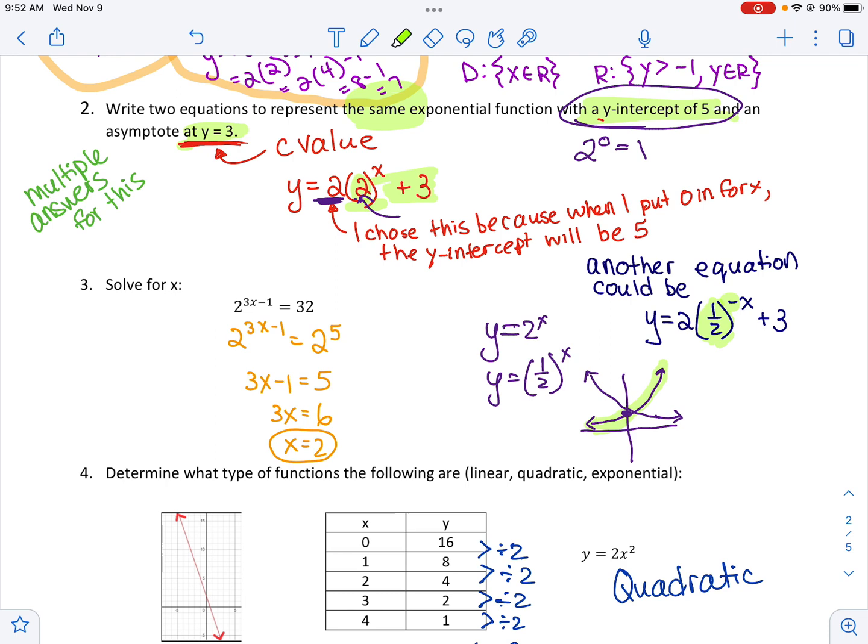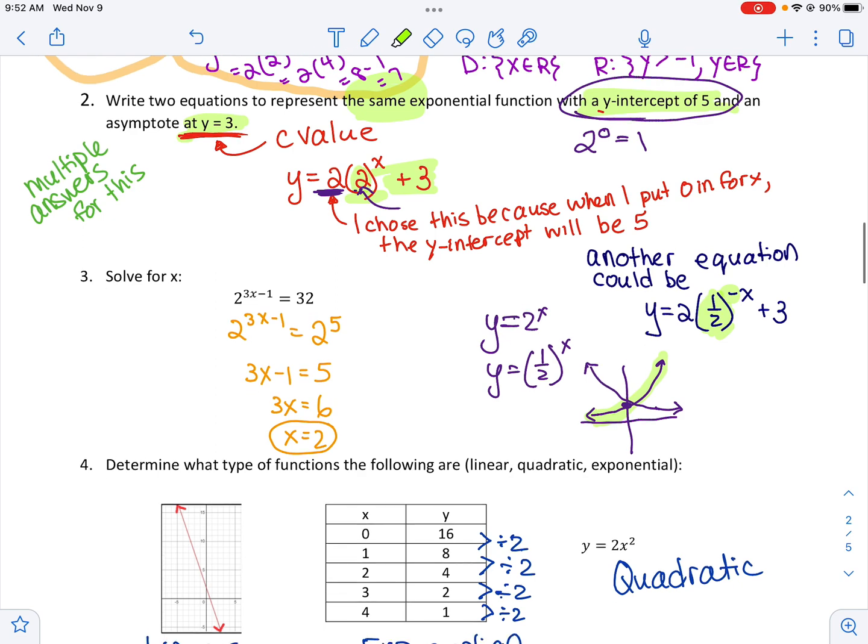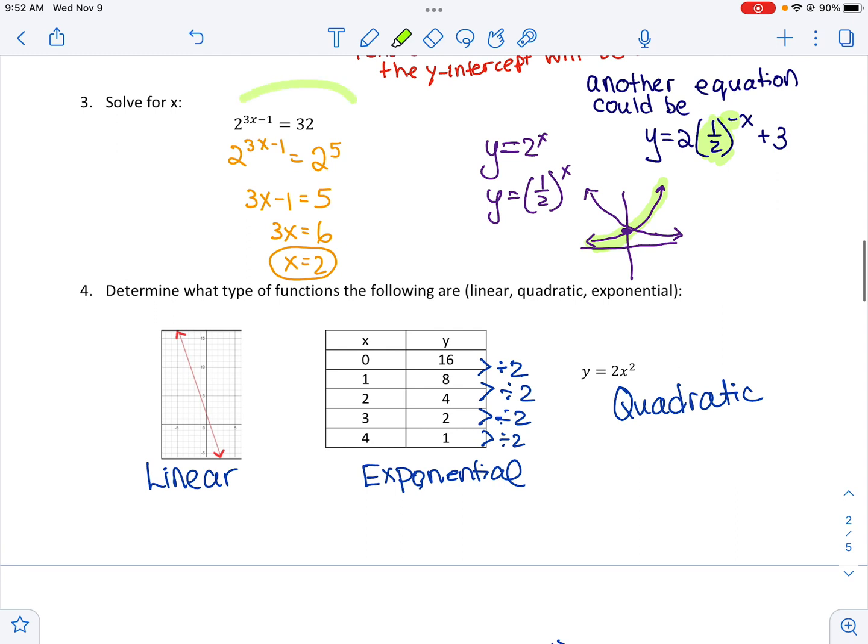So that one's kind of tricky, but it's a neat question that really tests whether you understand the basic exponential functions, what they look like, and some of the transformations. And even exponent laws come into play. This solving for x one just required you to make 32 into 2 to the power of 5, and then you just set the exponents equal to each other.